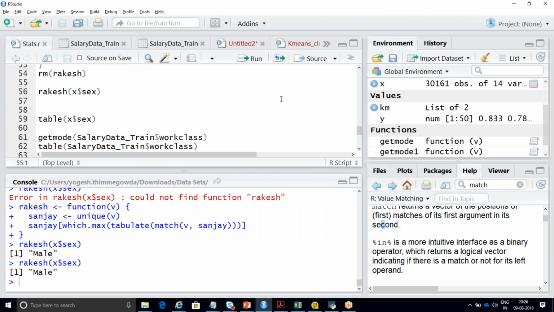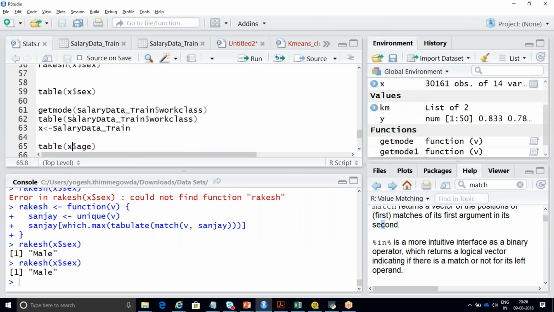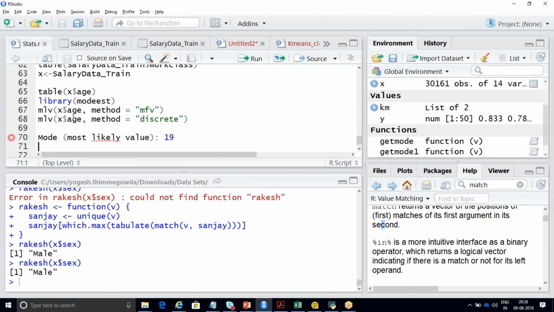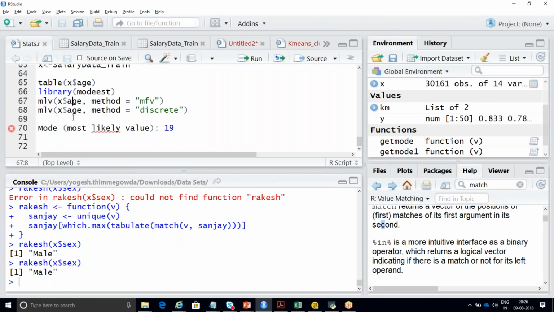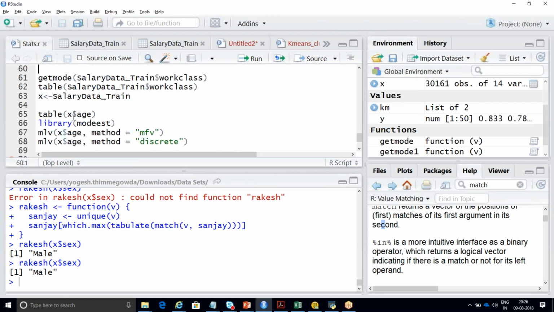So we have spent approximately 45-50 minutes just to understand this function. So that is one of the disadvantages. They have not included this mode function. I'll also show you one more mode function itself. Today I'll try to complete this mode as well fully.